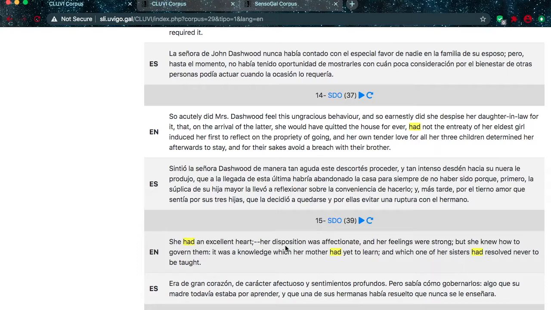Now that you have a general understanding of the corpus, go to the next video for part 2 to begin the search exercises.